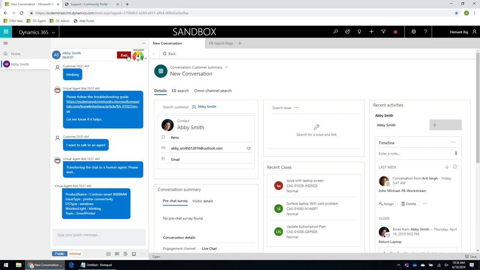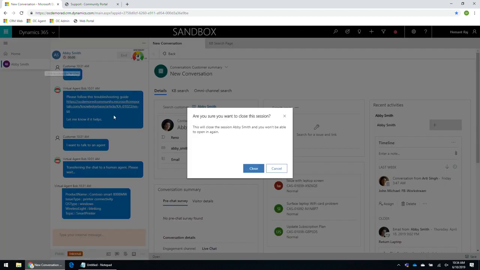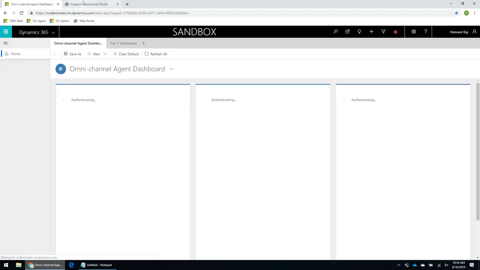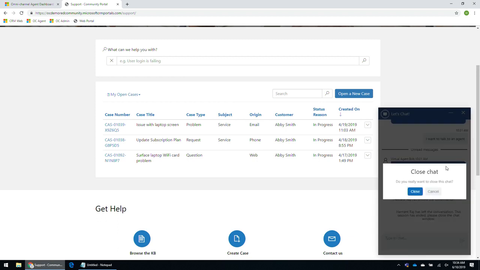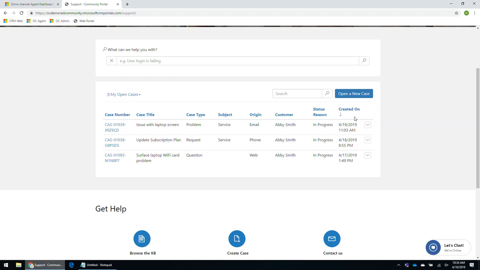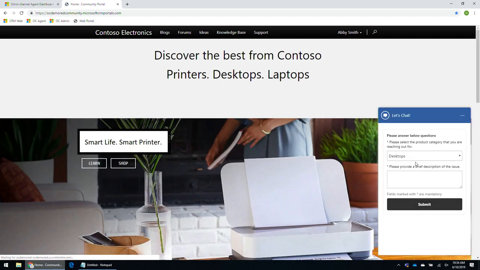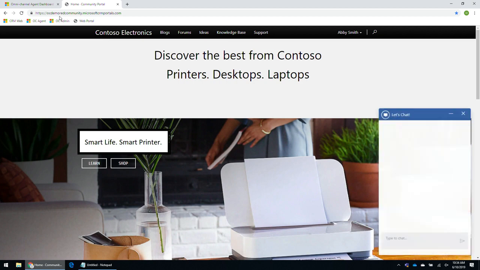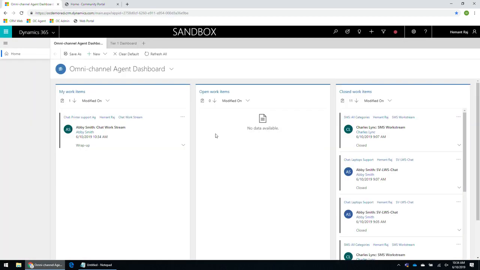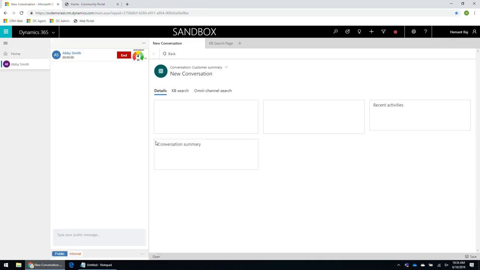Whereas, let's say if I end this conversation, and close this. So let's say if I initiate a new conversation, in this scenario, I'll be routed directly to the agent, and there won't be any bot coming into the picture as well. So we have a lot of flexibility on how those routing rules can be set up.